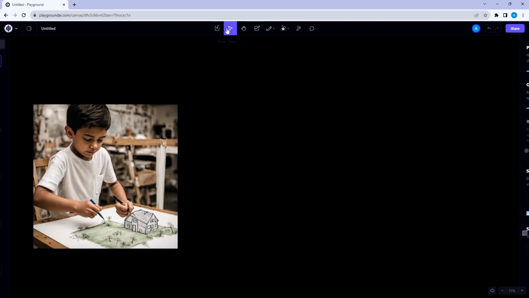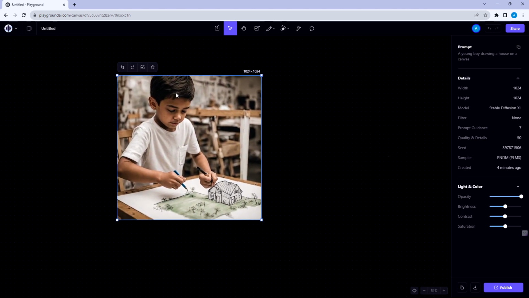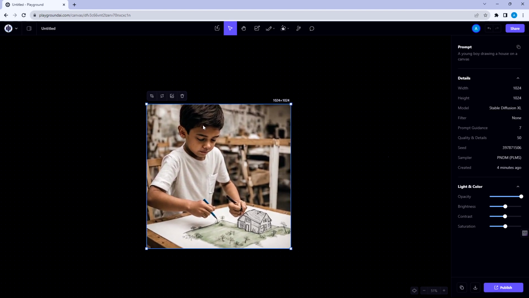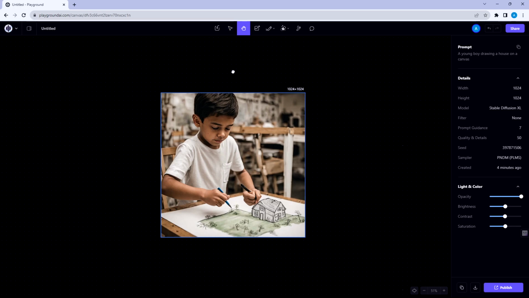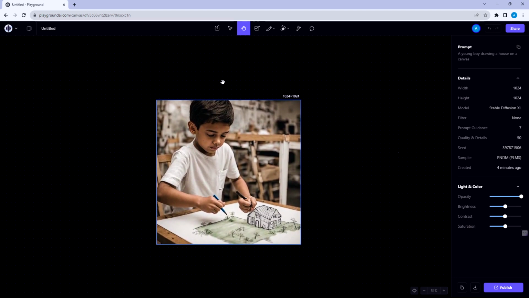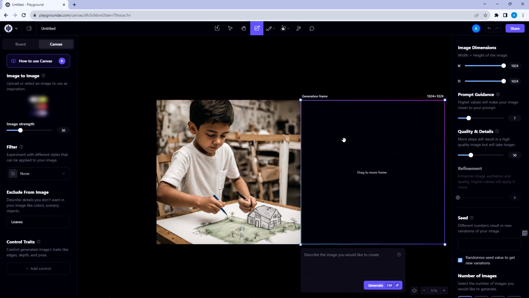Move and Select tools to move and select objects in the canvas. Hand tool and pen to move view inside the canvas. Generate image tool to select wheel to generate your image.